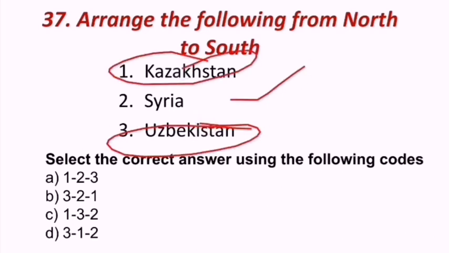Kazakhstan, Uzbekistan, next Syria. So 1, 3, 2. C is the correct answer.